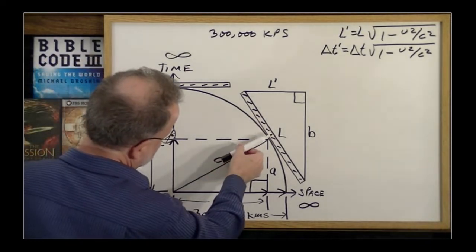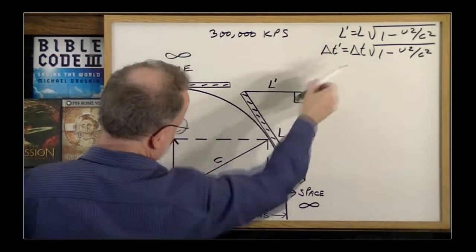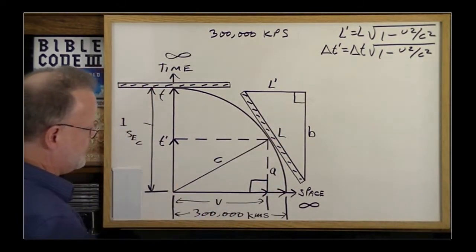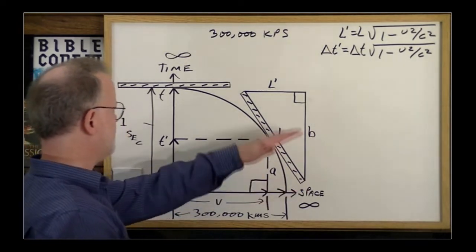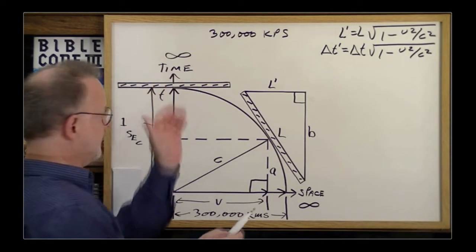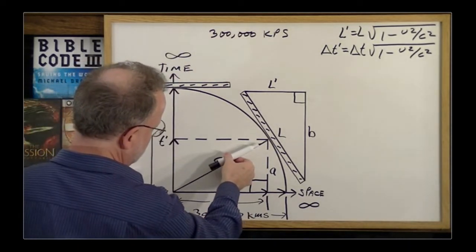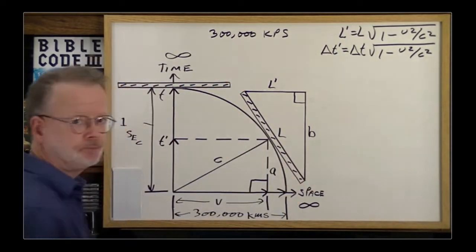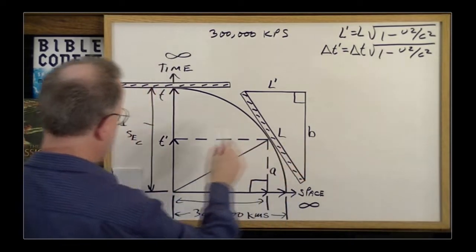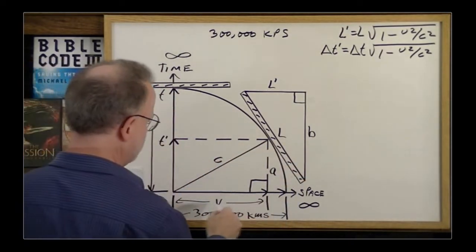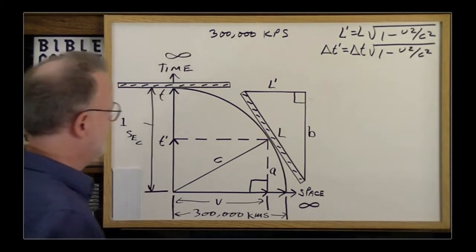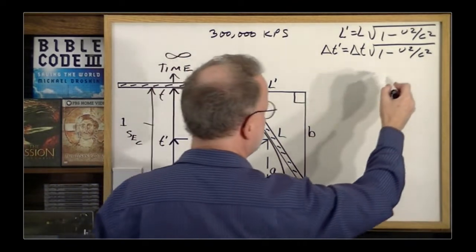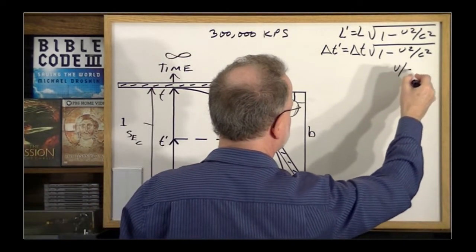Well, you notice that C is going in this direction, the direction of our traveling here, right? And that extends across this much space. So we have a V over C ratio. But we're interested in extension across time, which is at a 90-degree angle. Well, what a coincidence. Relative to C, this is at a 90-degree angle, and I've made it the exact same length as C. Therefore, the ratio between B and T is the same as the ratio between V and C. And so the equation required to calculate how much is extending across time would be V over C.